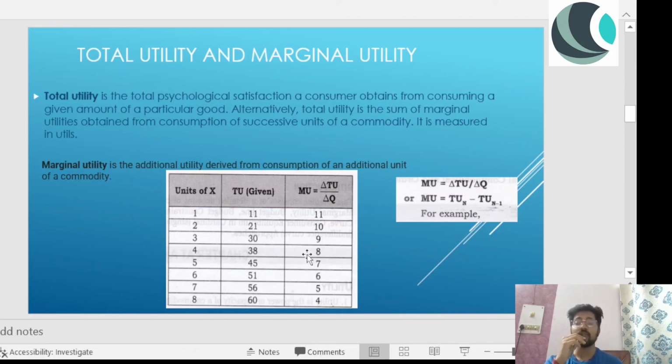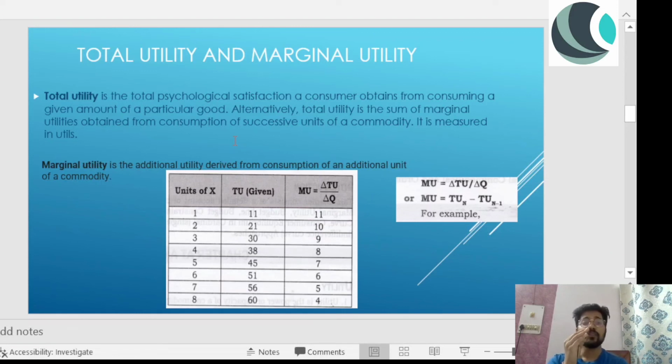My thirst is all fulfilled. I'm done. I don't have to drink any more water, and if I'm offered water after that, my marginal utility is zero. I cannot have more, and if someone still offers me some sips, your marginal utility can be negative as well. So this is about total utility and marginal utility. I hope the concept is crystal clear with the help of the example as well, right?